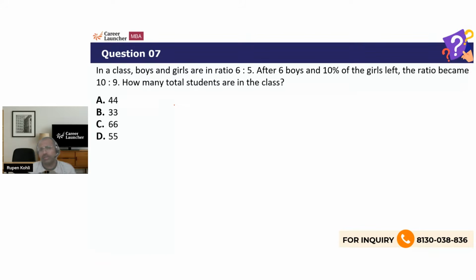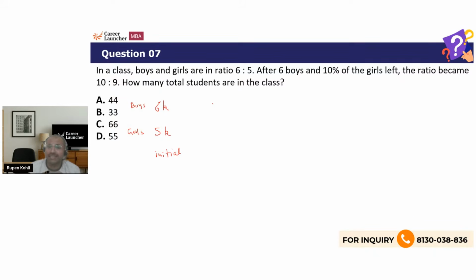Hmm. Now, this time it is not a question where I can just start with the numbers, because it is the initial number itself which we have to find. We know 6:5 is the ratio, but whether it was 60 and 50 students, whether it was 6 into 5, 30 and 5 into 5, 25 students, or what it was actually, we don't know that. That is exactly what we have to find. So this time we have to start with a variable, right? Let's say that 6k and 5k is the initial number of boys and girls respectively, right? And then after that, what is the change?